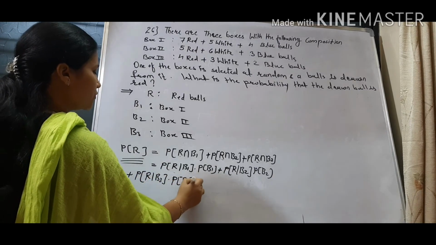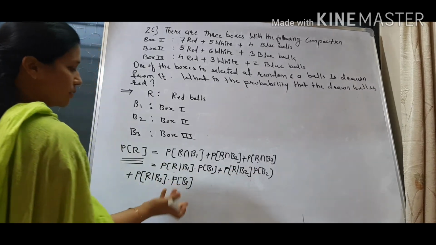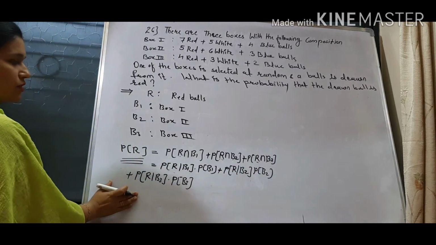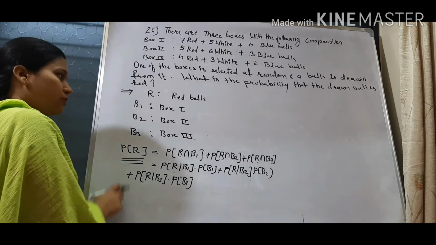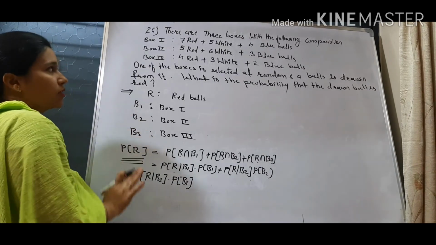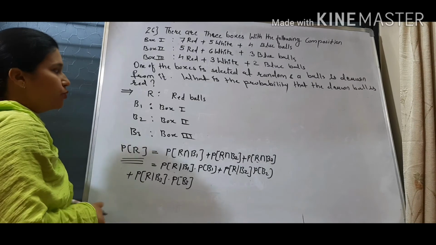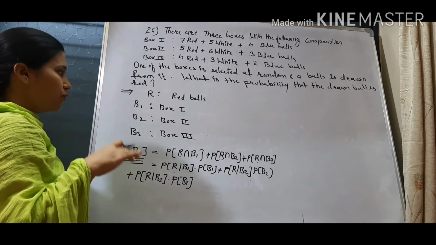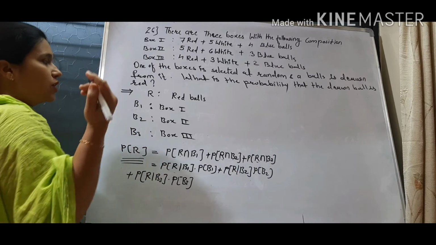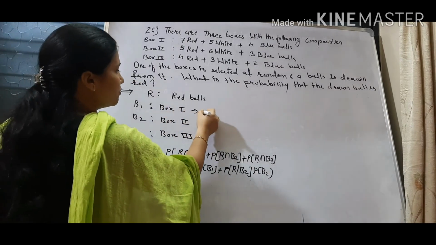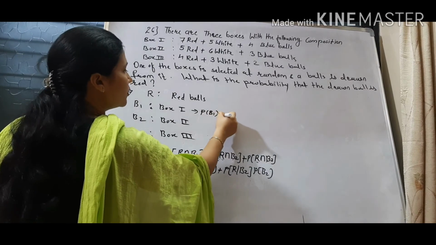Now first we need to find the probabilities of B1, B2 and B3, meaning box 1, box 2, box 3. See, three boxes are there and B1, B2, B3 denote the selection of box 1, selection of box 2, similarly selection of box 3. So what will be the probability of B1?